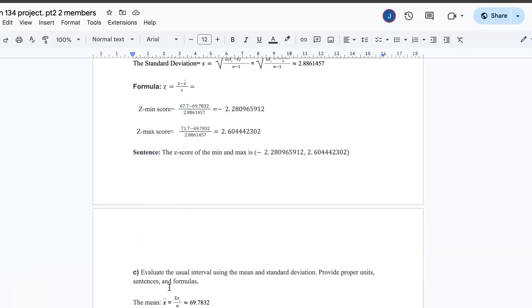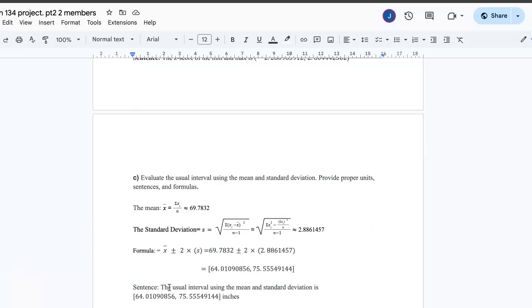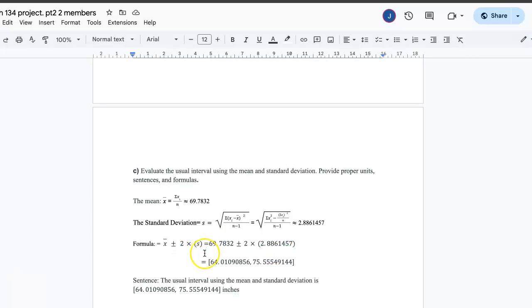and 2.604442302 for the maximum. The third part of this question 5, it's stating evaluate the usual intervals using the mean and standard deviation. Make sure to provide all proper units, sentences, and formulas. Now we're going to have a repeat of putting our mean, our standard deviation, and here's the formula highlighted right here that we're going to be using for this.